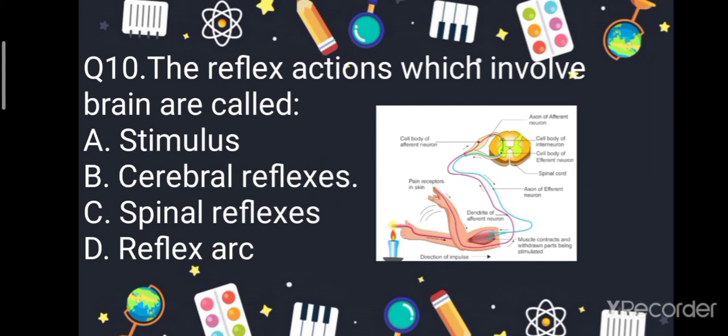Move on to the last question, question number 10. The reflex actions which involve the brain are called stimulus, cerebral reflexes, spinal reflexes, reflex arc. So your correct answer is cerebral reflexes. Cerebral reflexes are those reflex actions which involve brain activity.